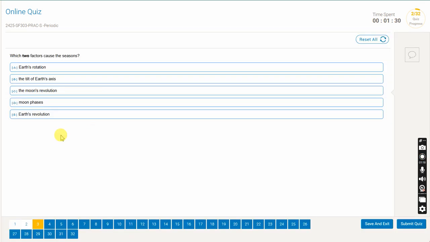The third one is, which two factors cause seasons? So now remember, we also studied in here that two things are causing the season. One is the tilt of the Earth, and the other one is the Earth's revolution. What is a revolution? It means that one object is moving around another object. So a tilt is this one. If someone hasn't gone through the ebook, it's like for reference, this is a tilt that moves away or towards the sun. So our Earth is never like standing like this. It always moves towards or away from the Earth. So it will be either like this or it will be like this.